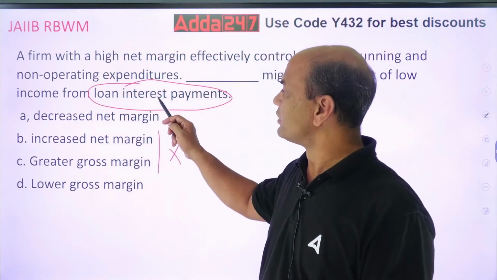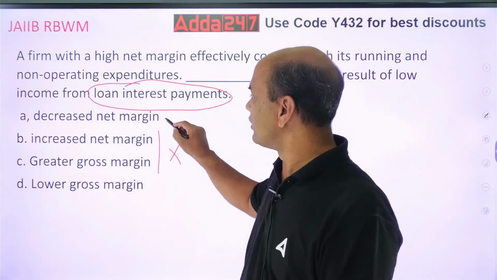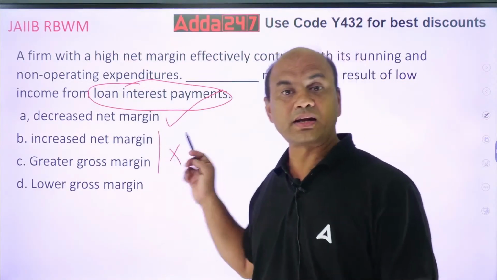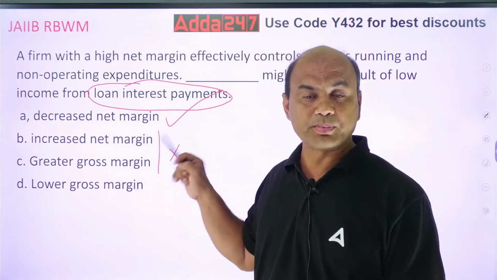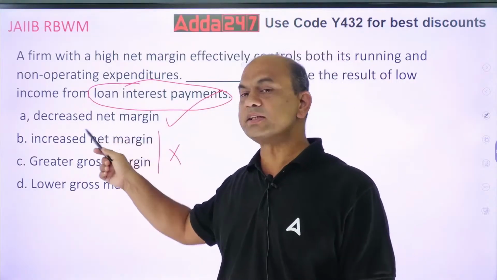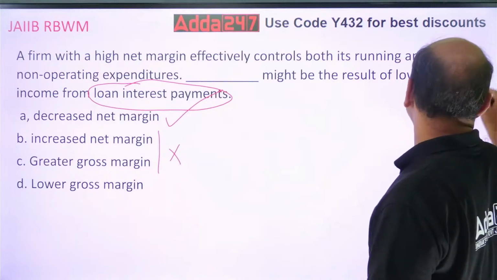Whenever you are talking of loan interest payment, you are actually talking about net. So you are talking about decreased net margin. This will directly affect your P&L. That's why it will result in decreased net margin. Got it? Clear?